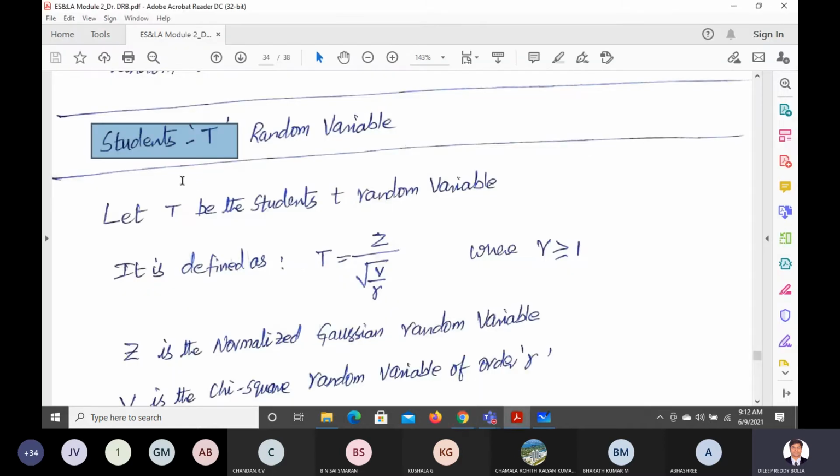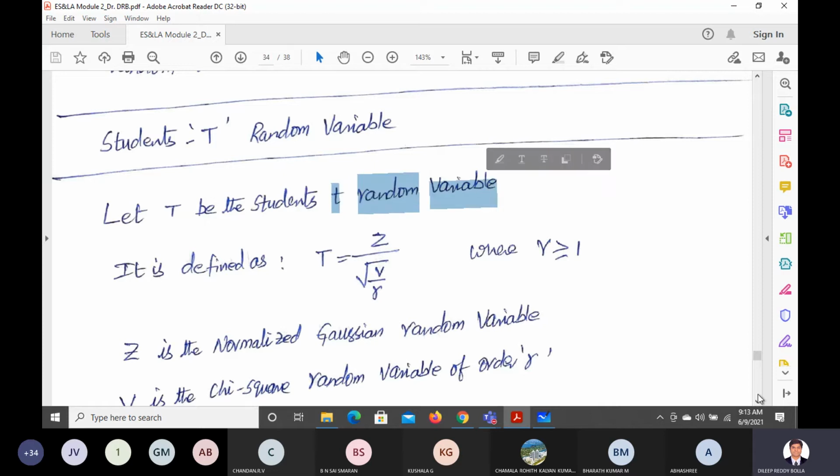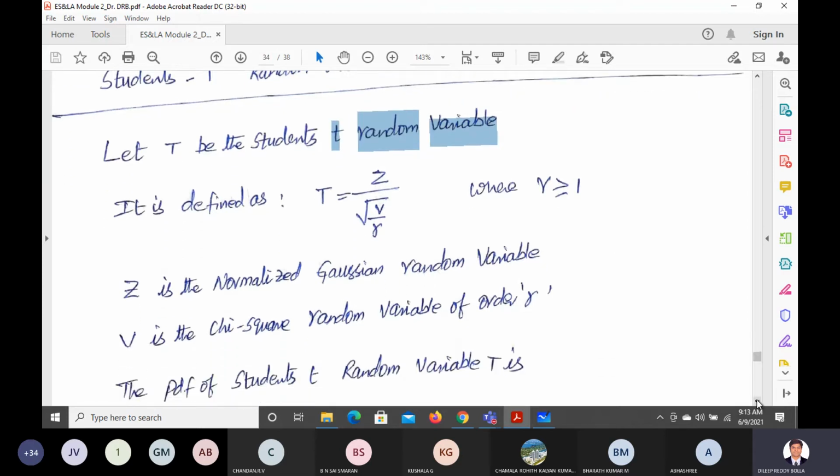Okay, so that's how the name comes as a student's t random variable, right? Where t is what? The student's t random variable we have, and this t is given by... Actually what they have done here is, you know that z statistics table, right? The normal distribution we have z. Okay, what they have done, if the value of this freedom, what we have r is greater than or equal to 1, let us say we collected 20 samples.